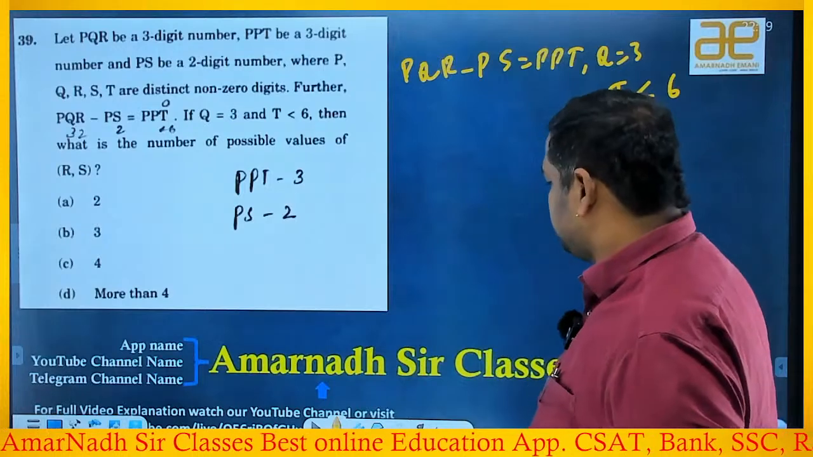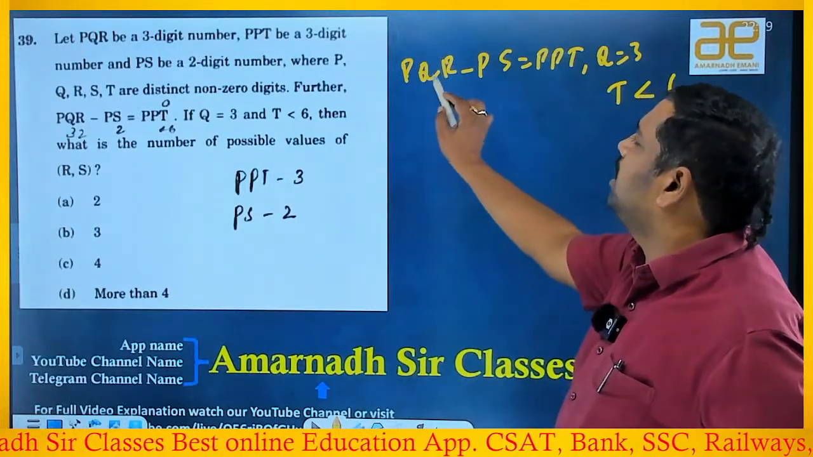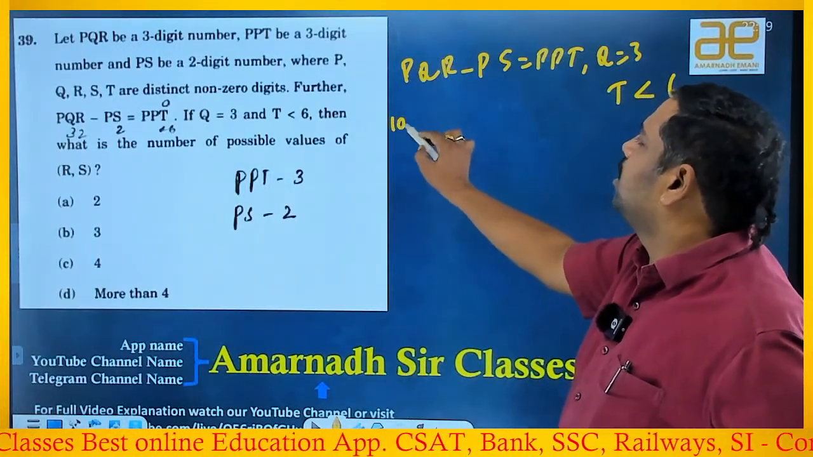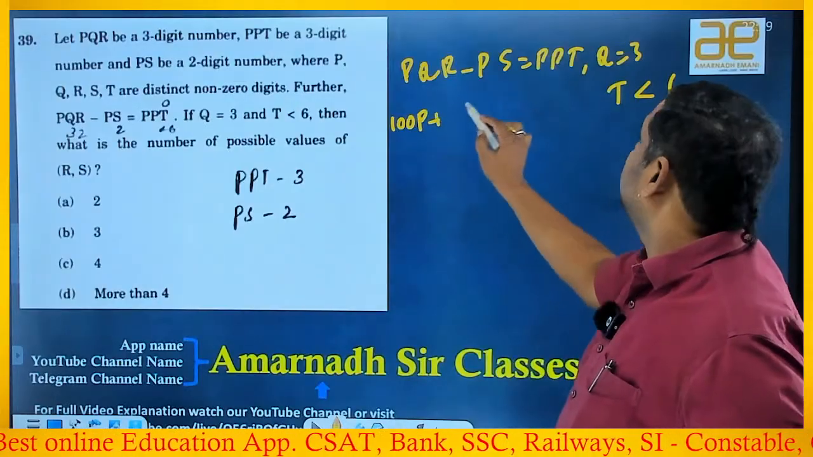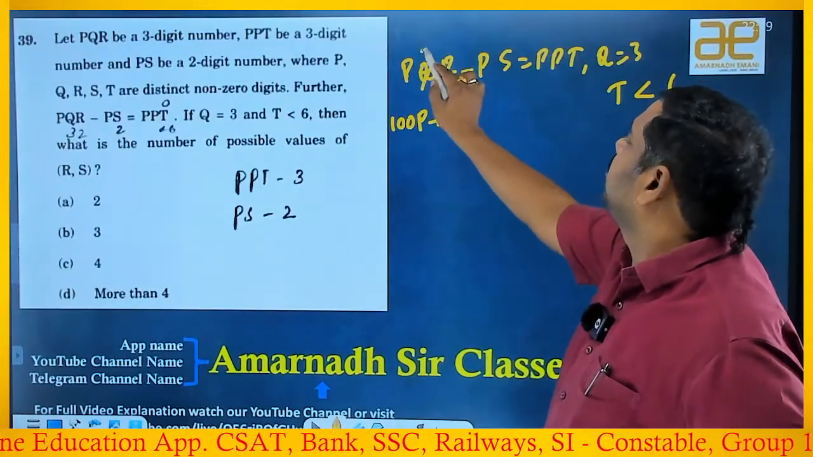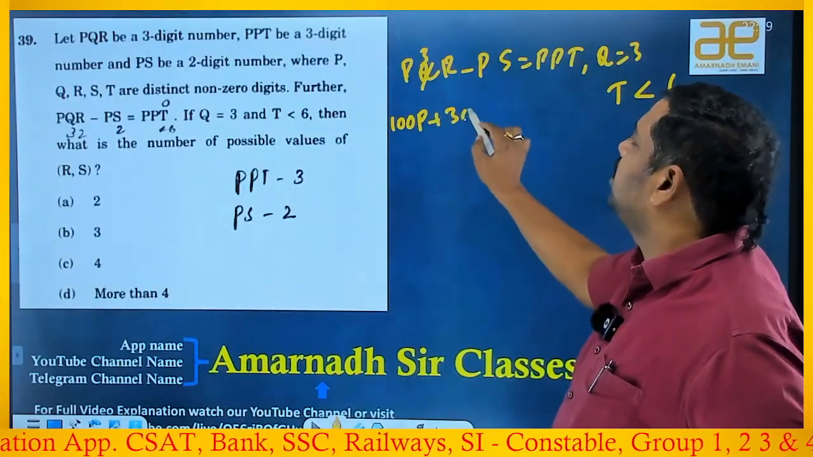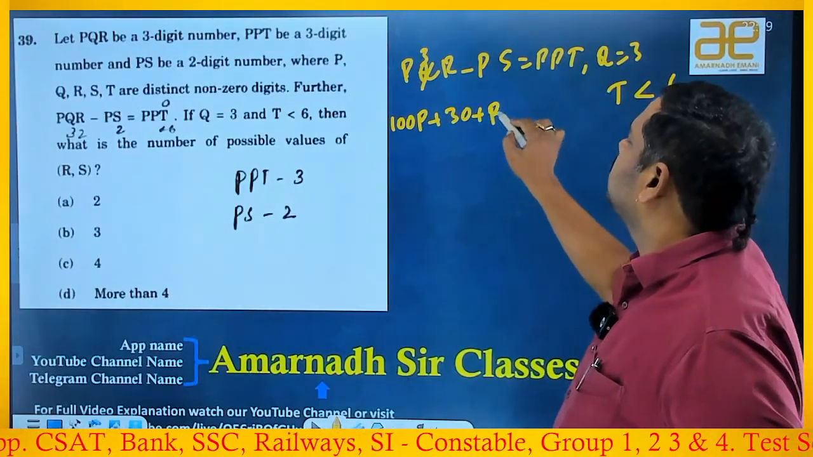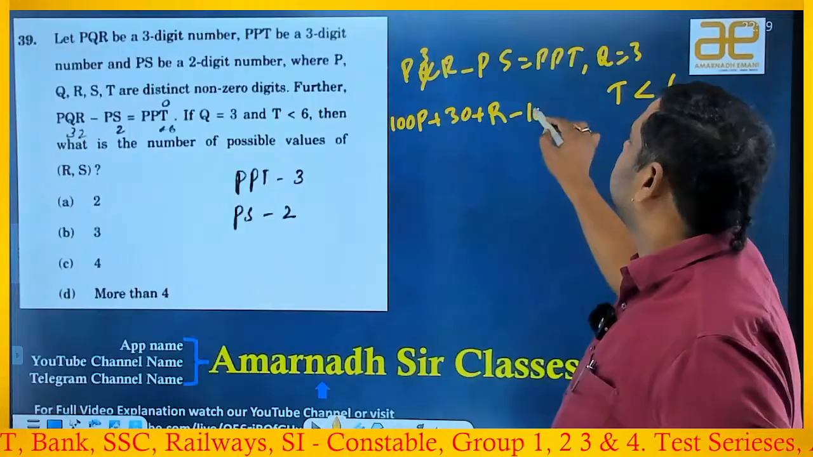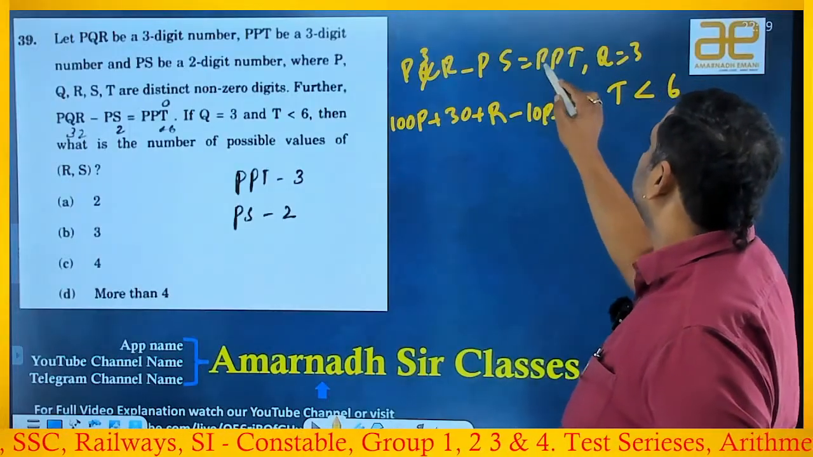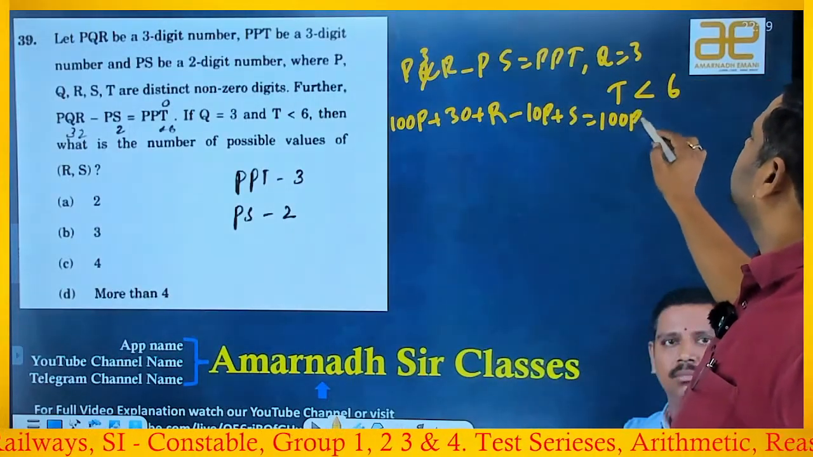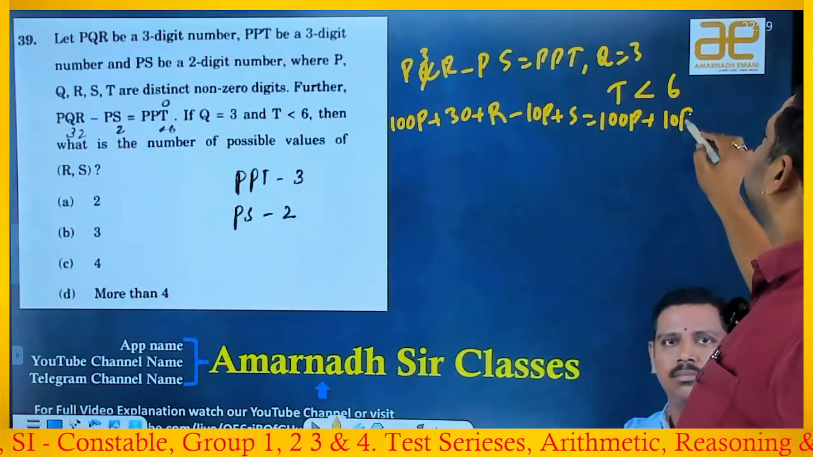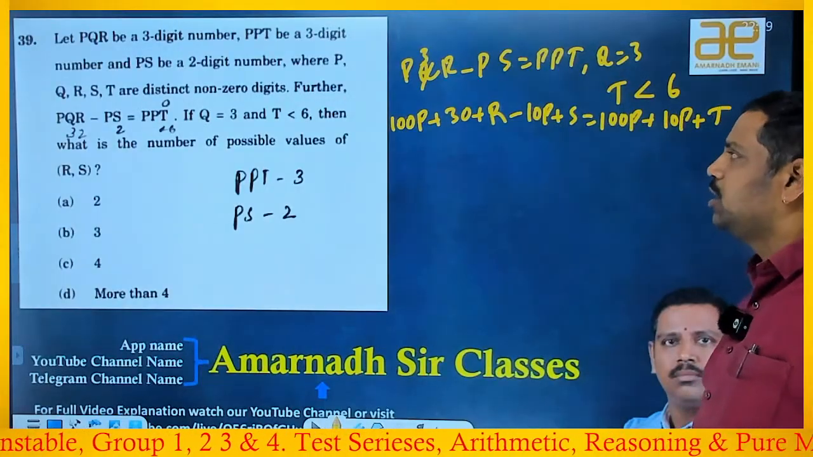Observe that it's a 3-digit number, right? P is in the hundreds place, so 100P. Q is in the tens place and the value of Q is 3, so replace with 3, which means 30. Plus R is in the units place, so R. Minus P in the tens place means 10P. Plus S is equal to P in the hundreds place, 100P, plus P in the tens place, 10P, plus T, because T is in the units place.